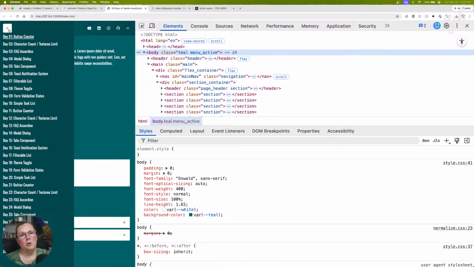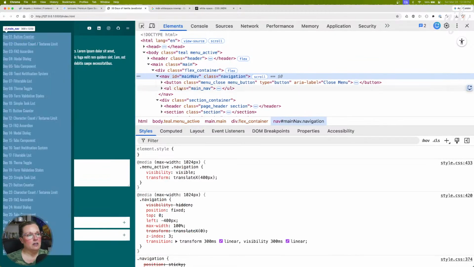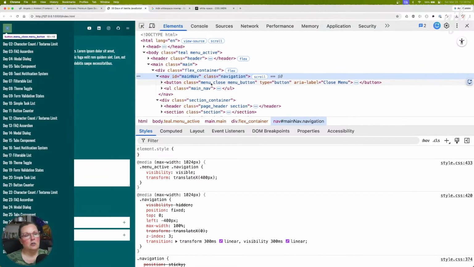So this is pretty well styled. We need to adjust some of the sizing on this. That's a pretty small button. So we'll just adjust some of the sizing, but we have a unique class, right? We have menu close.